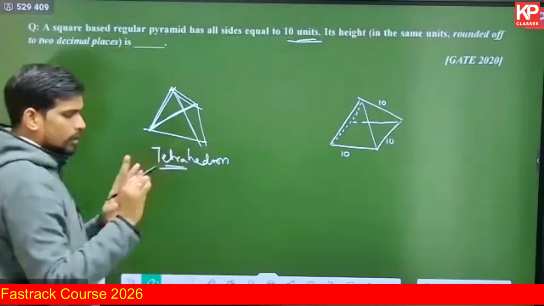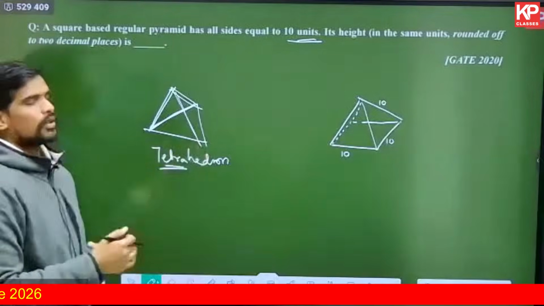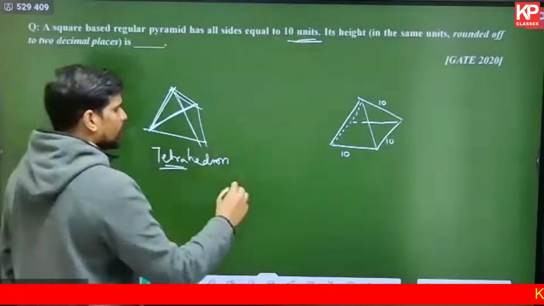It's called tetra, which is basically 4. It has 4 heads. Every head is basically an equilateral triangle. That's what a tetrahedron is. What is a prism then?